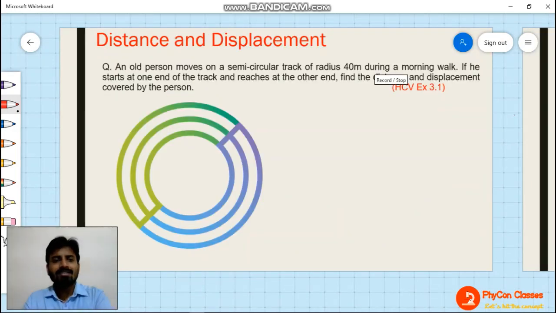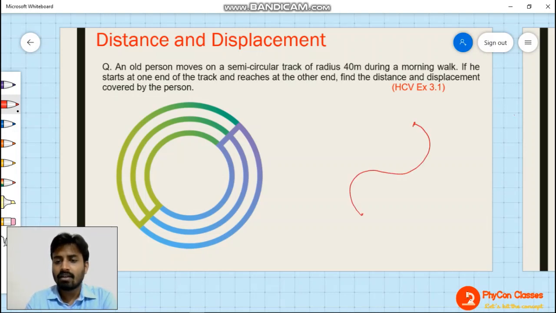Okay, so let's discuss a little bit about distance and displacement. We have already discussed that distance is a scalar quantity, displacement is a vector quantity. Let's suppose I have a path like this. A person moves from point A to point B, and the actual path taken is this curvy path.